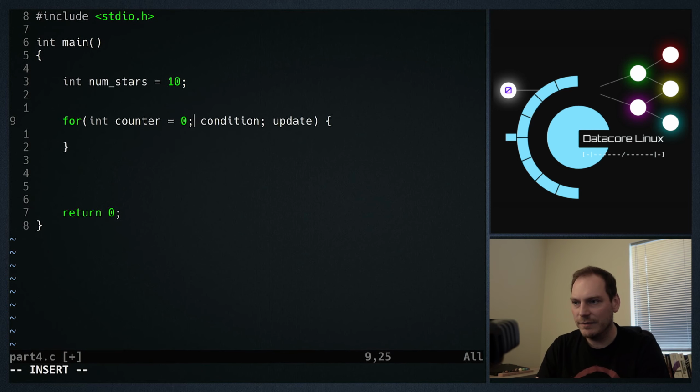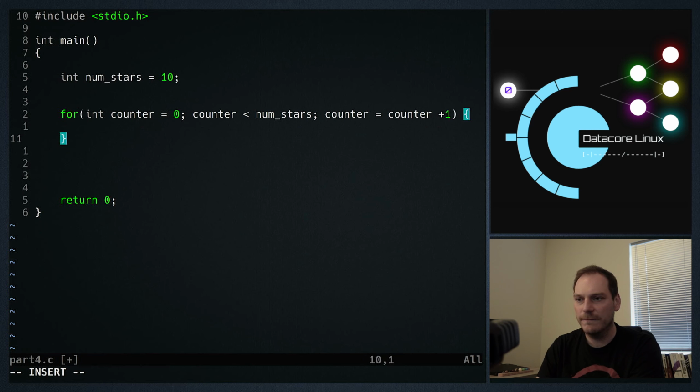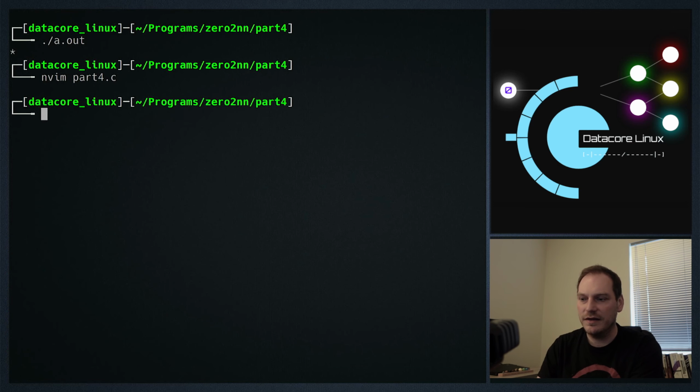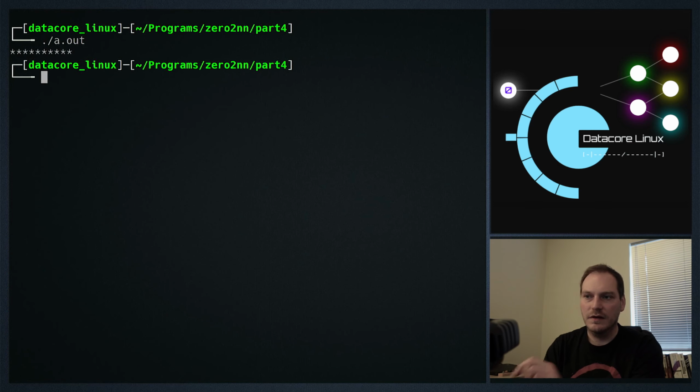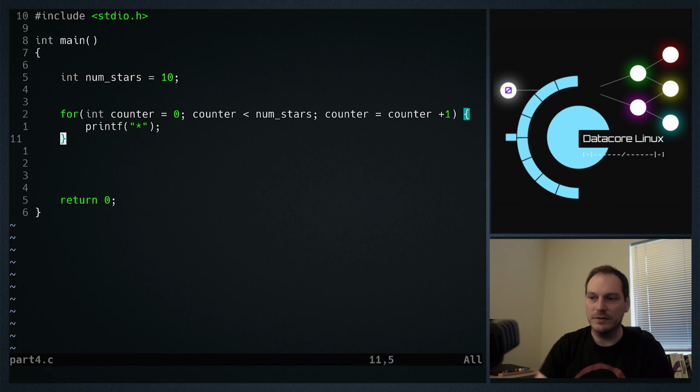We're going to have to zoom out a bit here, aren't we? And then the condition is counter is less than num stars, just like before. And then we do counter equals counter plus 1. Zoom out again one more. And we just put our printf in here of a star, and this will print out 10 stars. So that's what a for loop looks like.